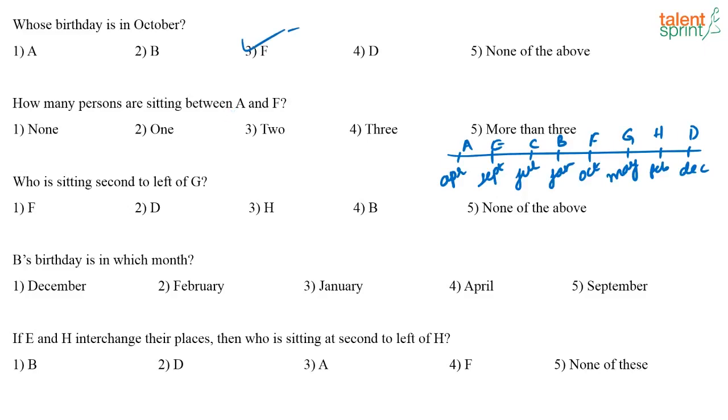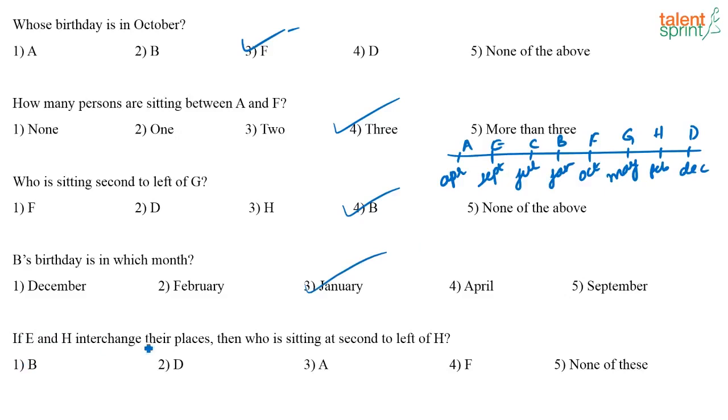How many persons are sitting between A and F? 1, 2, 3. 3 persons are sitting between A and F. Who is sitting second to the left of G? B is sitting second to the left of G. B's birthday is in which month? B's birthday is in January.